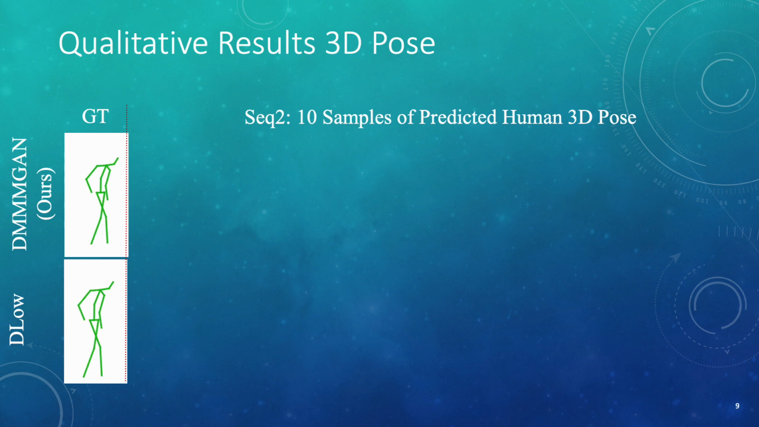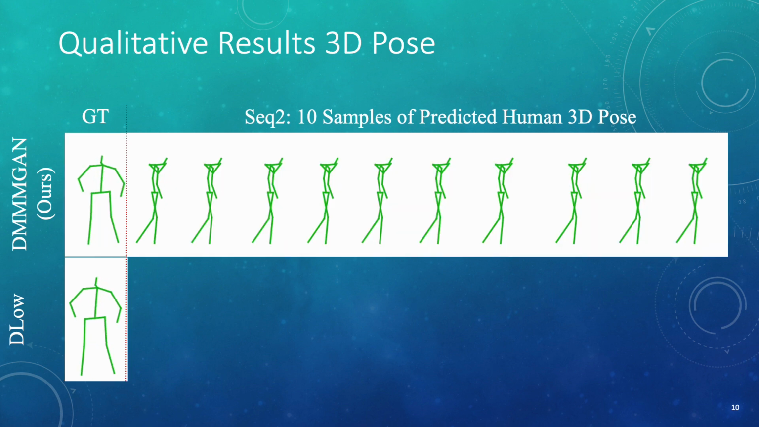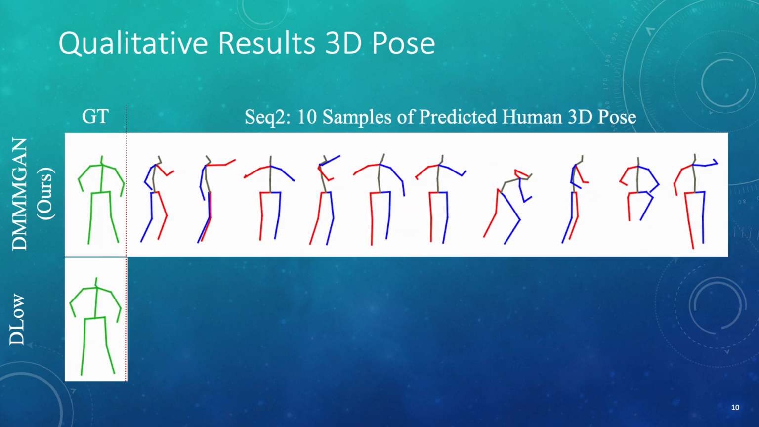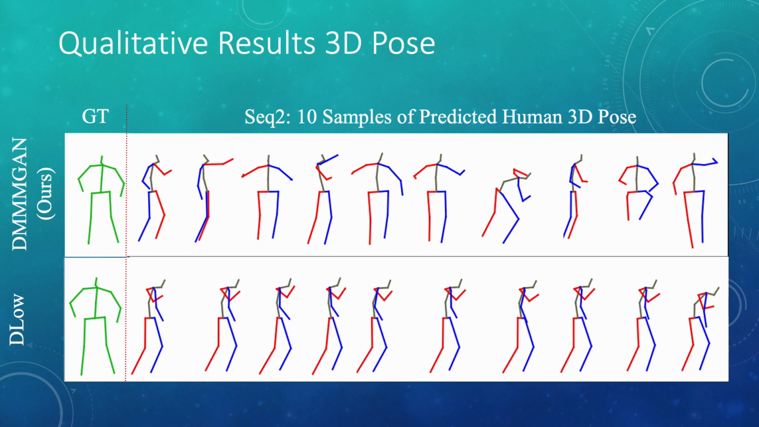Then this is the second example, our method versus DLow.